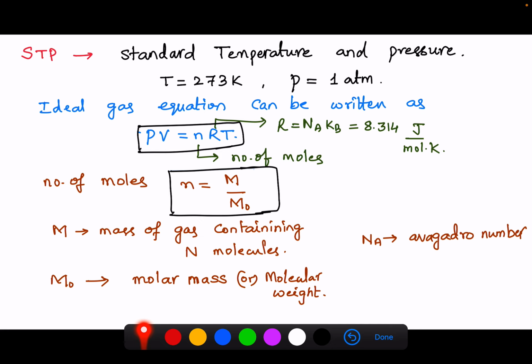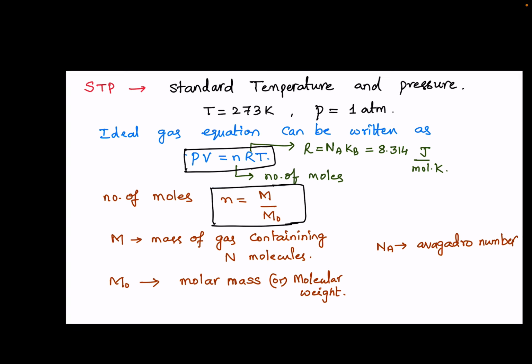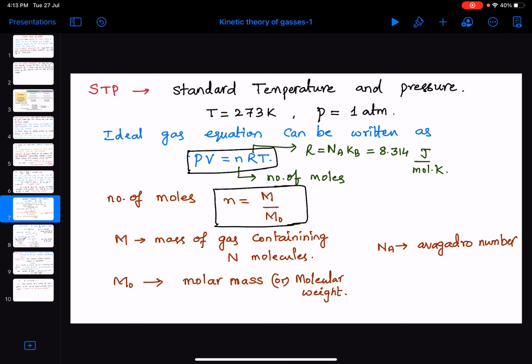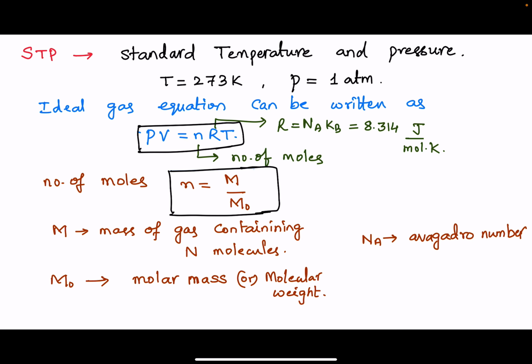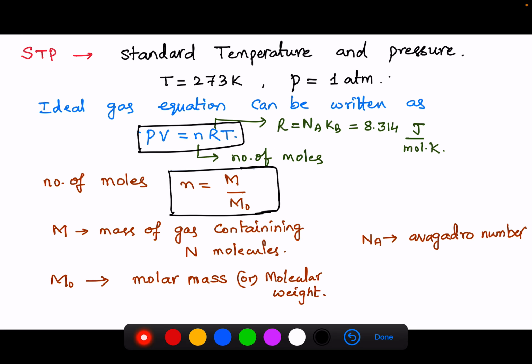STP is nothing but standard temperature and pressure. That is, standard temperature is 273 Kelvin and pressure is 1 atmosphere. We know 1 atmosphere is nothing but 1.013 into 10 to the power of 5 pascals. This is the value of 1 atmospheric pressure.